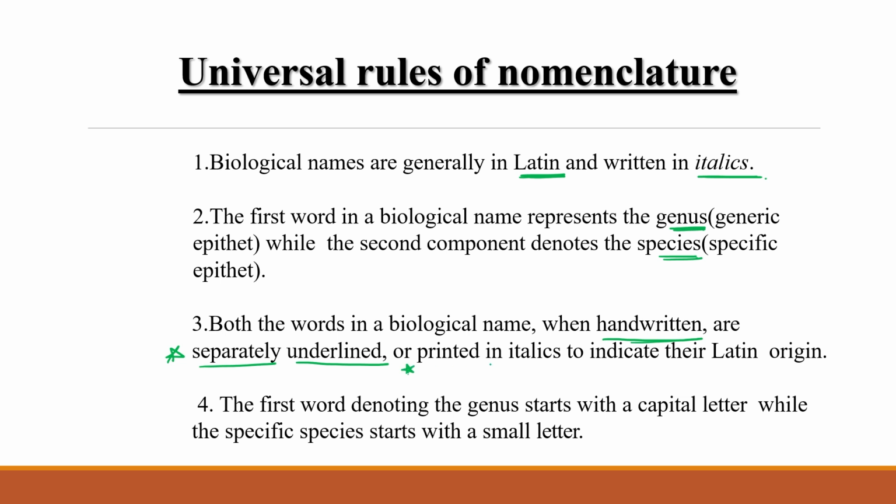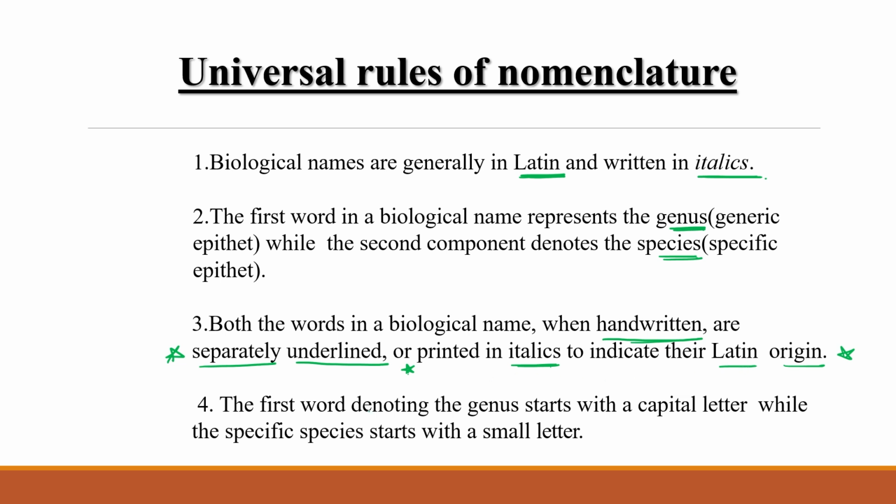Or if the name is typed on a computer and printed, then it must be in italics to show its Latin origin.